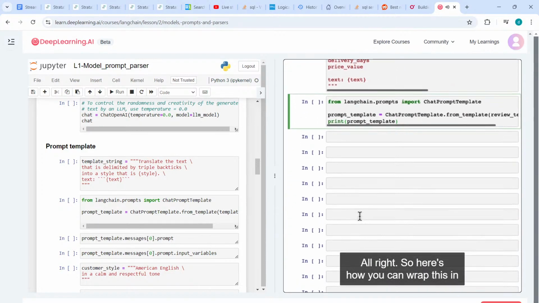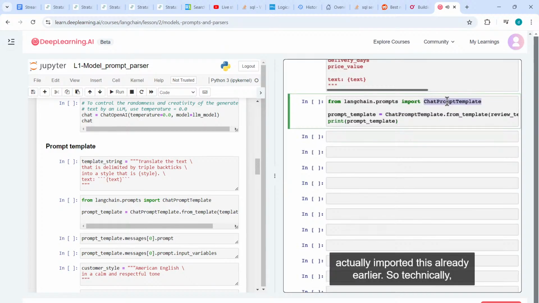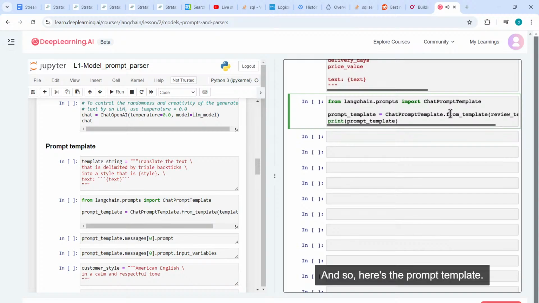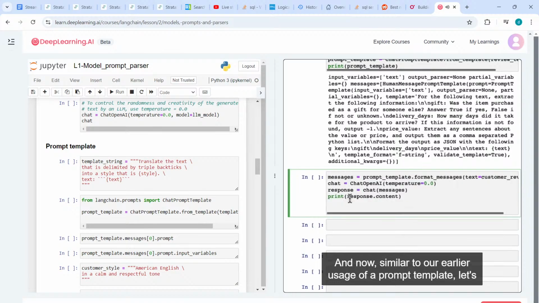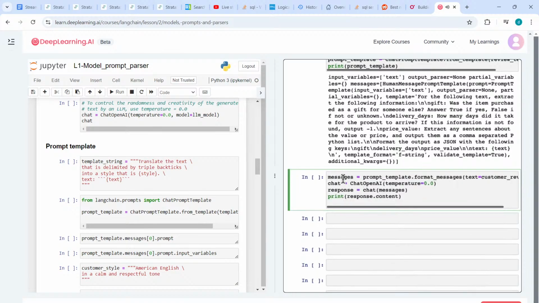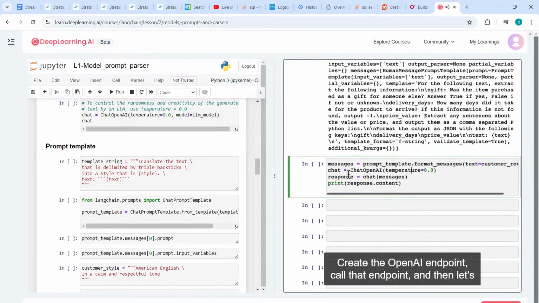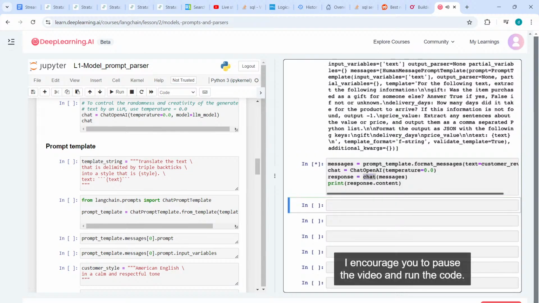All right. So here's how you can wrap this in Langchain. Let's import the chat prompt template. We'd actually imported this already earlier, so technically this line's redundant, but I'll just import it again and then have the prompt template created from the review template up on top. And so here's the prompt template. And now, similar to our earlier usage of a prompt template, let's create the messages to pass to the OpenAI endpoint, create the OpenAI endpoint, call that endpoint, and then let's print out the response. I encourage you to pause the video and run the code.